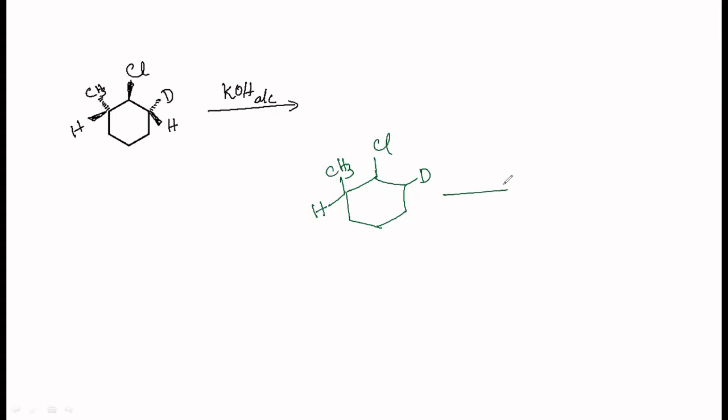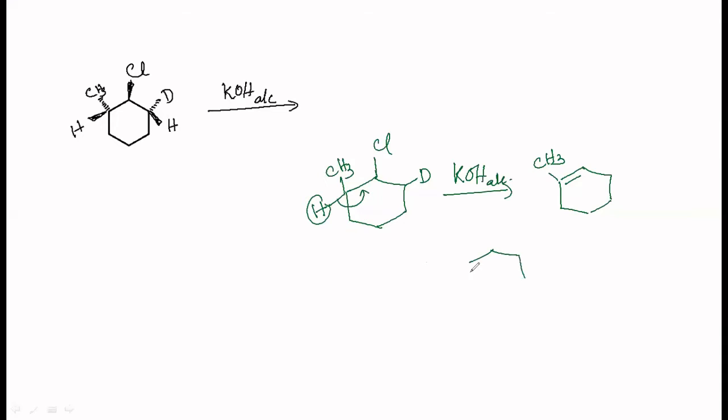Now perhaps they would have asked you this. You are using alcoholic KOH. What is the product formed? In that case, you would have used Saytzeff's rule. Dehydrohalogenation happens. You should be getting a more substituted alkene. Perhaps this is the one, isn't it? This hydrogen would go with this and this bond shifts here.